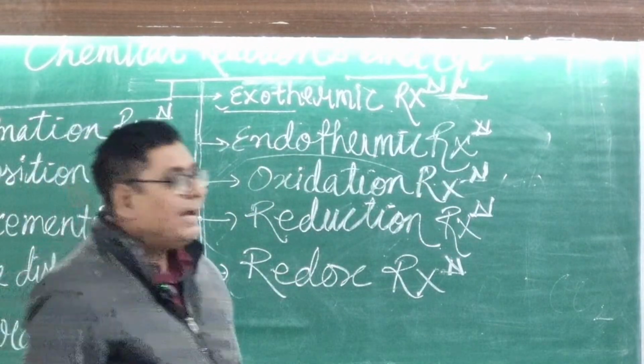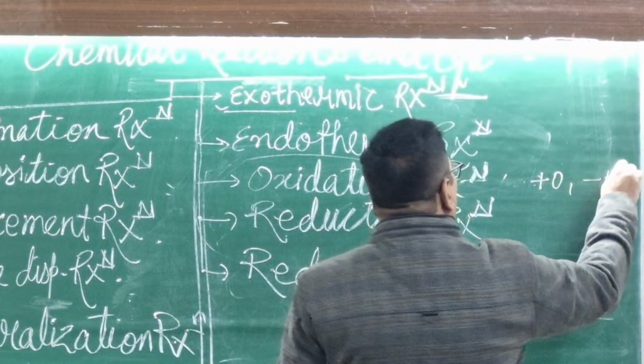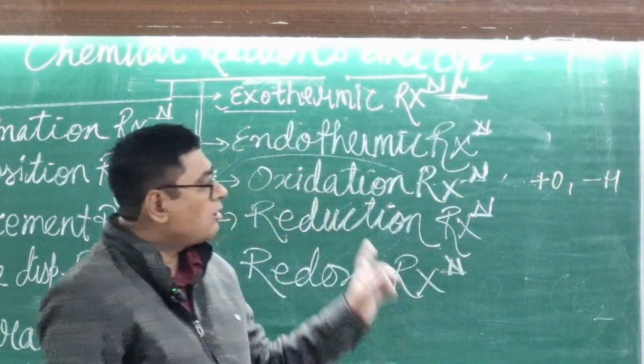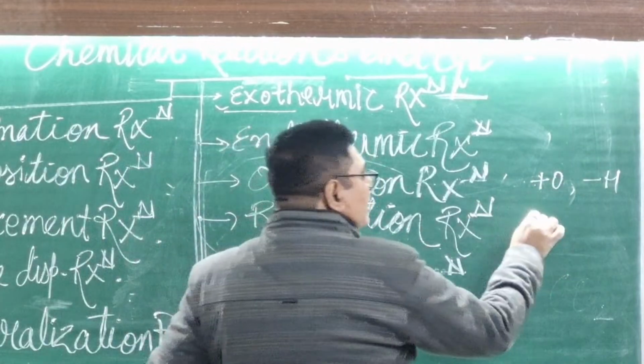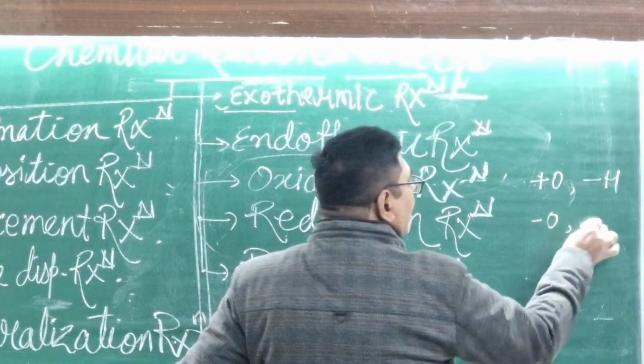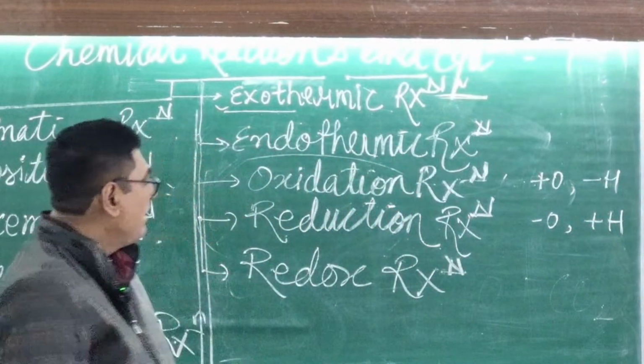Oxidation, it means the adding of oxygen or removing of hydrogen is called the oxidation reaction. Okay. Reduction reaction is just the opposite: removing of oxygen and adding of hydrogen is called the reduction reaction.